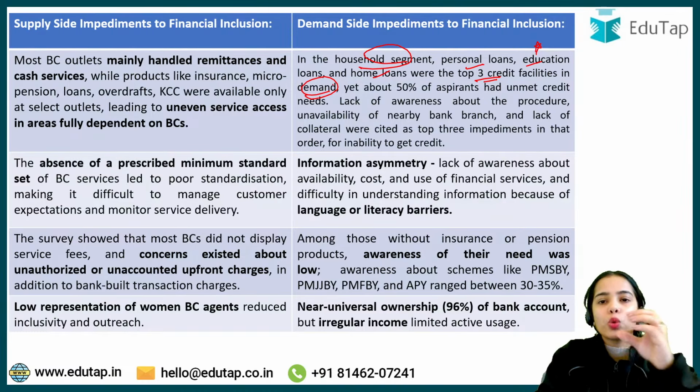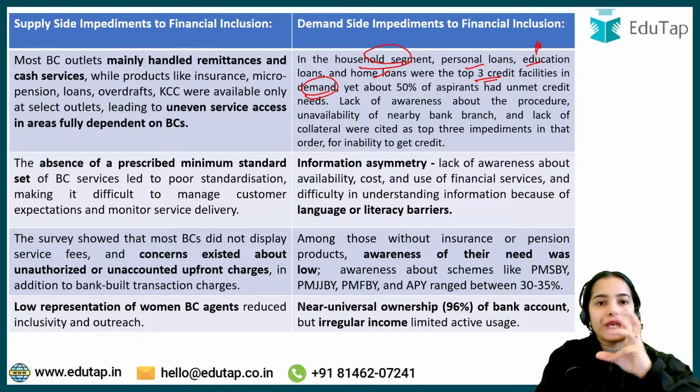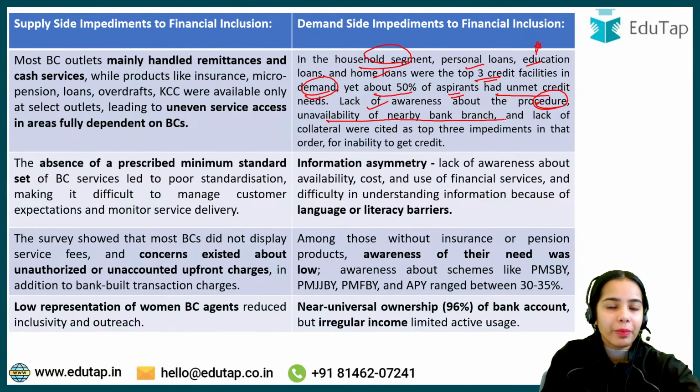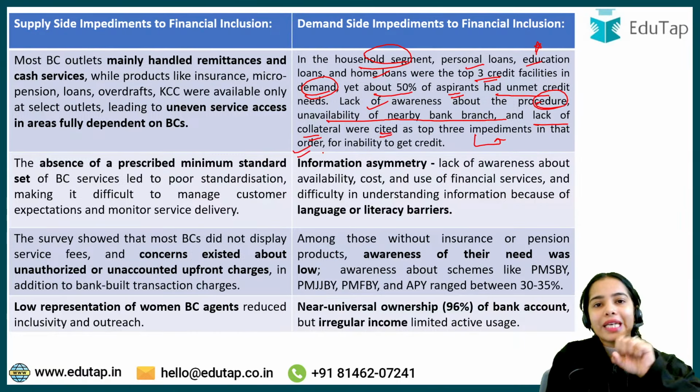So usually if the loan is being taken by individuals or households, it is for a personal loan, education loan or home loan. Yet about 50% of aspirants had unmet credit needs. Lack of awareness about the procedure, unavailability of a nearby bank branch, and lack of collateral were cited as the top 3 problems in getting credit.